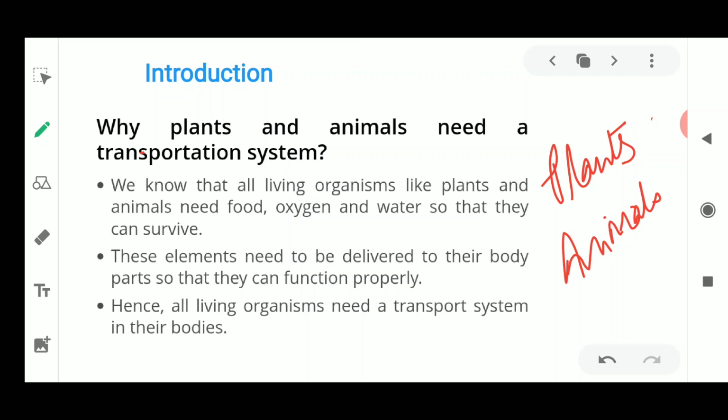As this chapter's heading is transportation in animals and plants, we will first move on to transportation in animals, then see transportation in plants. We will see where both systems are present and how they help animals and plants survive.